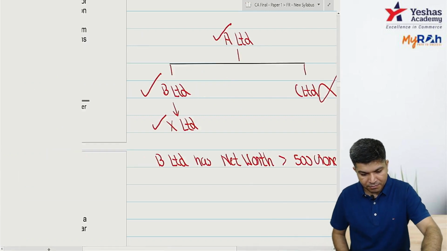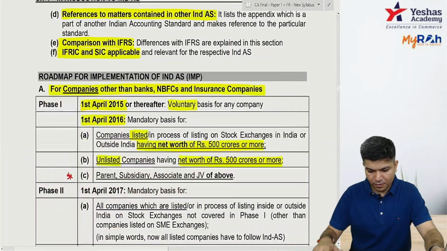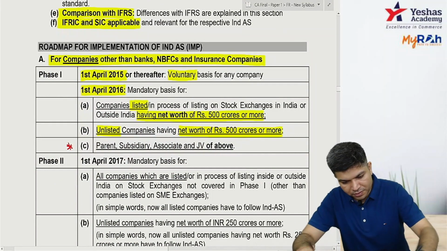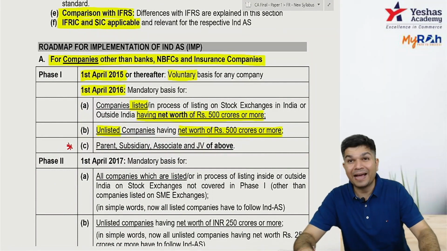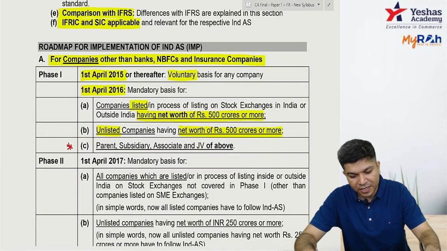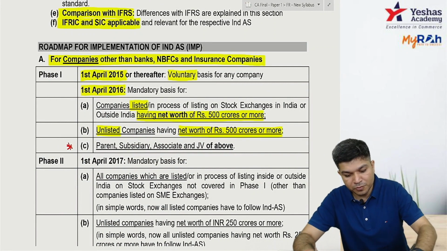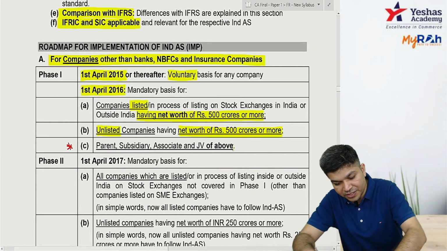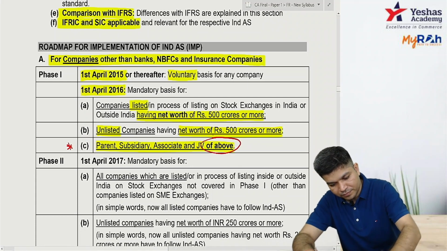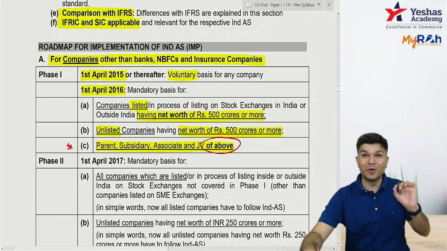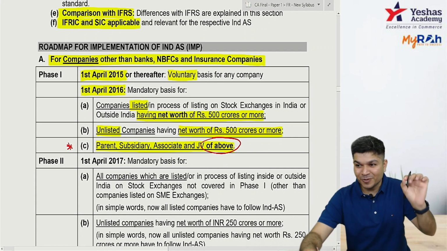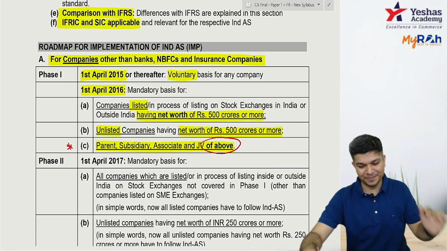Okay, coming back. So one, those who are listed having a net worth 500 crores or more, unlisted having a net worth 500 crores or more, and parent, subsidiary, associate, JV of the above: your parent, your subsidiary, your associate, your JV.